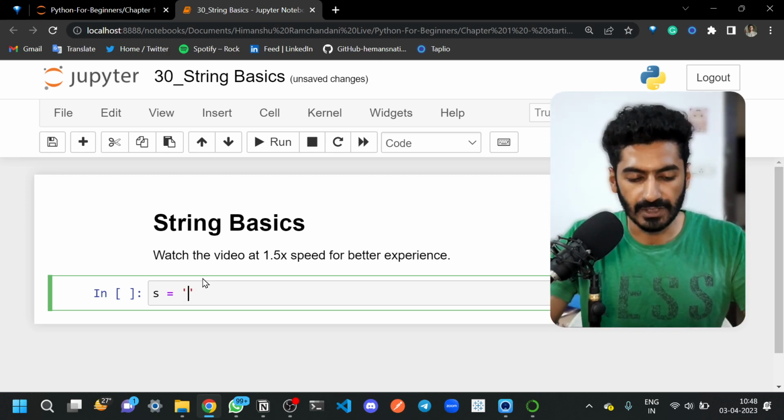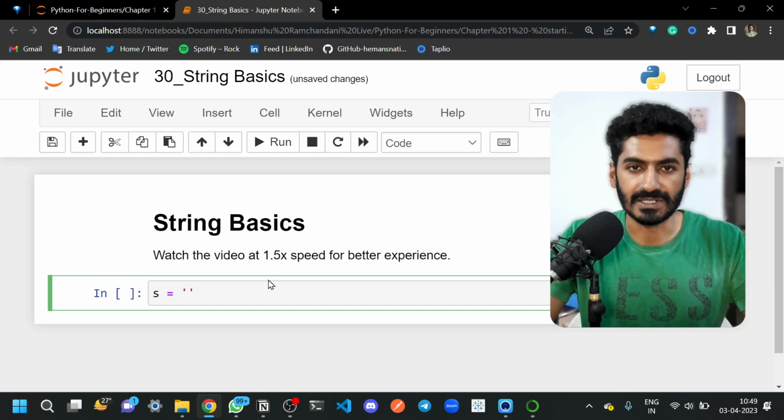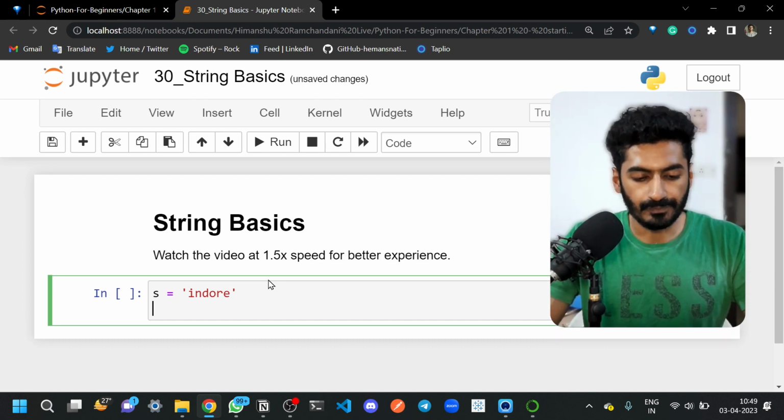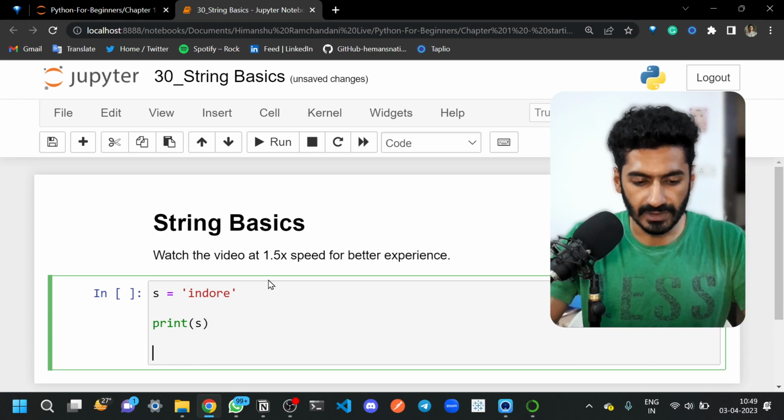Okay. Now let's start with single quotes. We can represent a string using single quote, double quote and triple quote, obviously, but we are starting with single quotes. You can write anything inside it. For example, if I write Indore, and print this, you will get Indore.